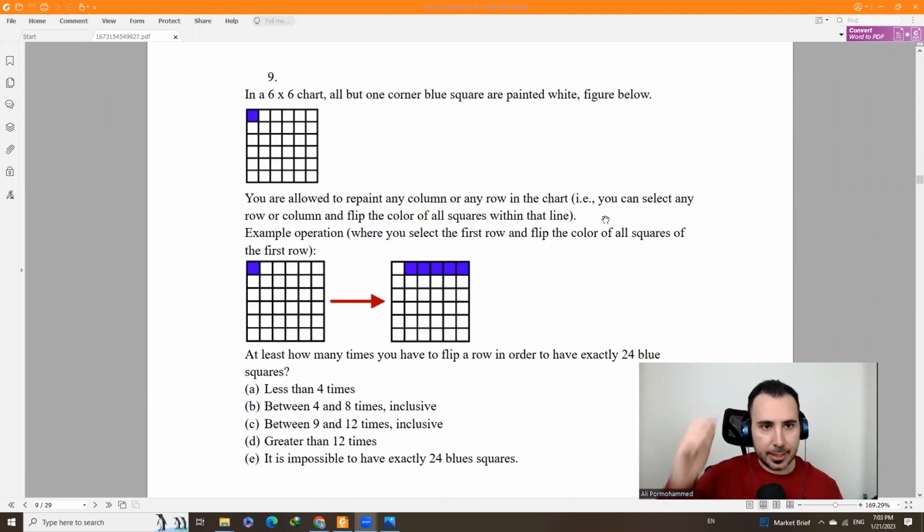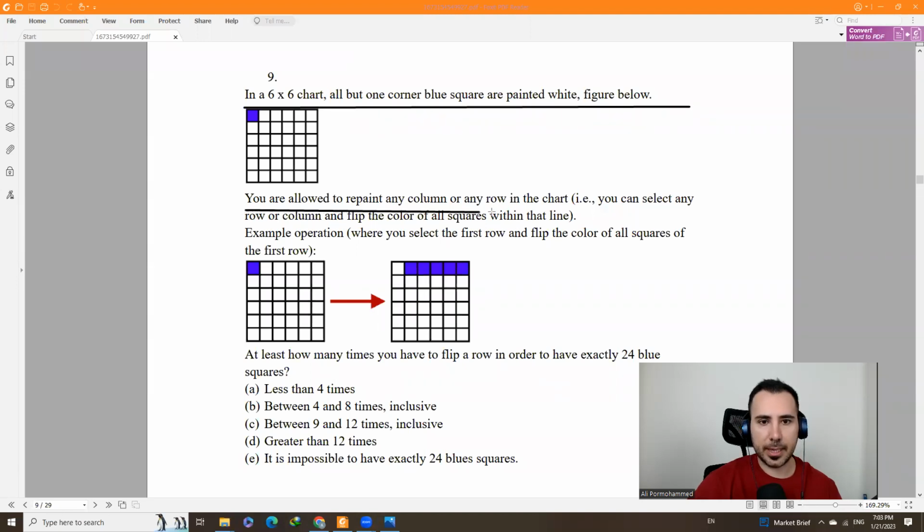Okay, now the next one, let's read it in a 6x6 chart. Okay, you can see it. You're allowed to paint any column or any row in the chart. You can select any row or column and flip the colors of all the squares within that line. Example operation where you select the first row and flip the colors. So it was like this. All these whites become blue, and this blue becomes white. So that's how we go from the first one to the second one.